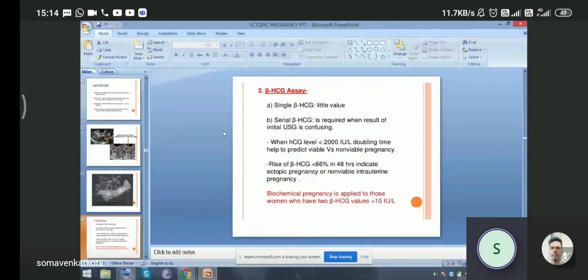After sonography, next we come to the blood test, the beta hCG assay. A single beta hCG is of little value; serial beta hCG is required. The result of the initial USG is confusing. When the hCG level is less than 2000 international units per liter, the doubling time helps to predict viable versus non-viable pregnancy. A rise of beta hCG of less than 66% in 48 hours indicates ectopic pregnancy or non-viable intrauterine pregnancy. Biochemical pregnancies apply to those women who have two beta hCG values of more than 10 international units per liter.